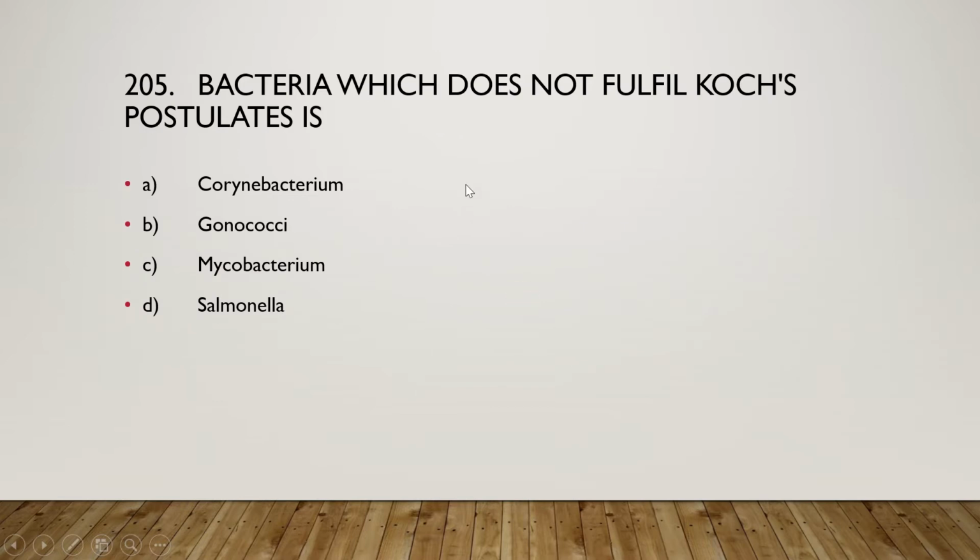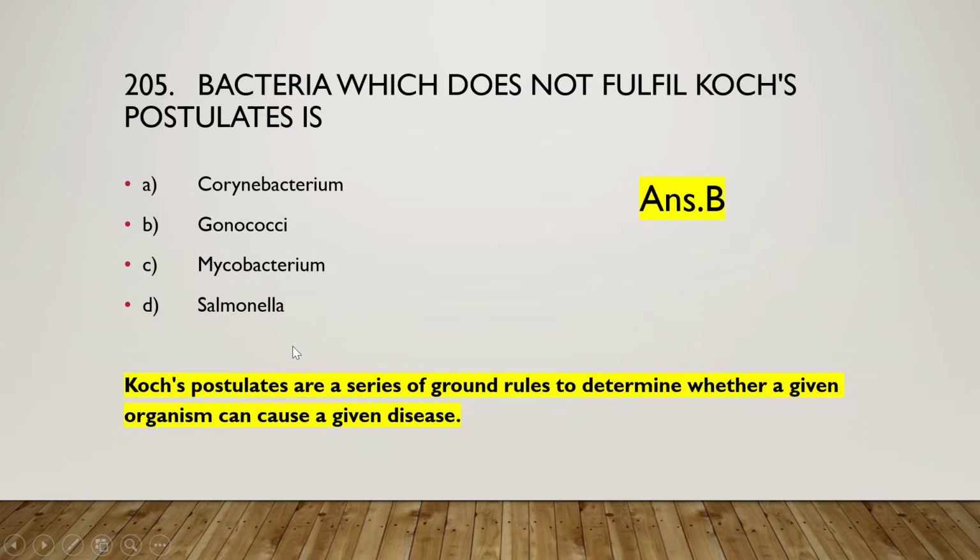The next one is: the bacteria which does not fulfill Koch's postulate is Corynebacterium, Gonococci, Mycobacterium or Salmonella, and the right answer is option B, that is Gonococci. Gonococci do not follow Koch's postulates. What are Koch's postulates? They are a series of ground rules to determine whether a given organism or bacteria can cause a given disease. So Koch's postulates are parameters by which we can decide whether an organism is a pathogen for a particular disease.